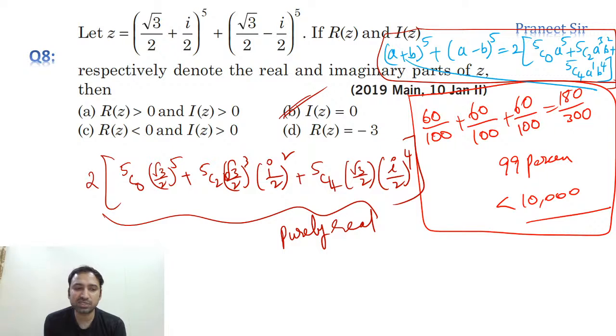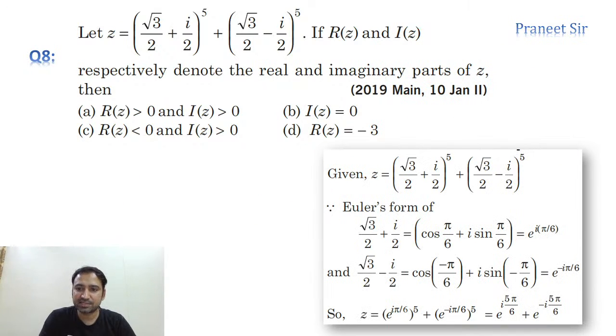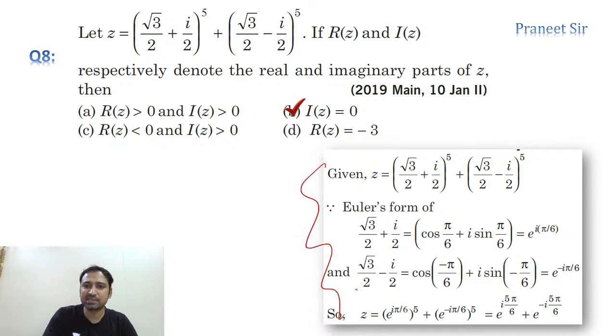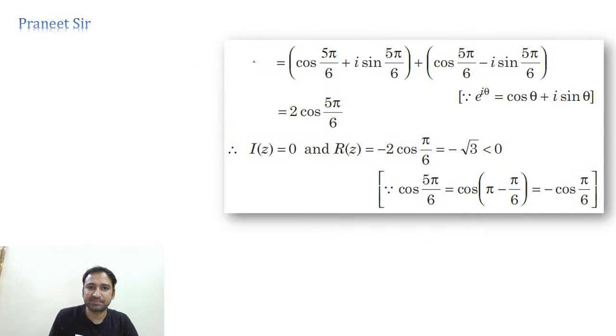When you expand it by using the binomial theorem, are we getting purely real or not? Just check it. Yes, we are getting purely real. If it is purely real, yes, the imaginary part is going to be 0. It is just a small observation, just a one step answer. Okay? Right, it's just a conceptual question. Clear now? Okay, right. Chalo, guys, let's move to the next one. So there is another method also, but that is a lengthy method, guys. You can clearly see that we got the answer in one step, and see, he is doing it in a very big way. Clear?